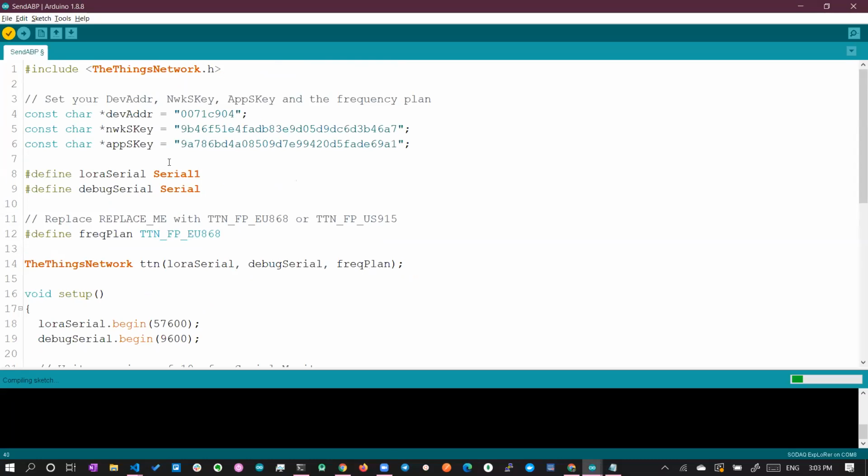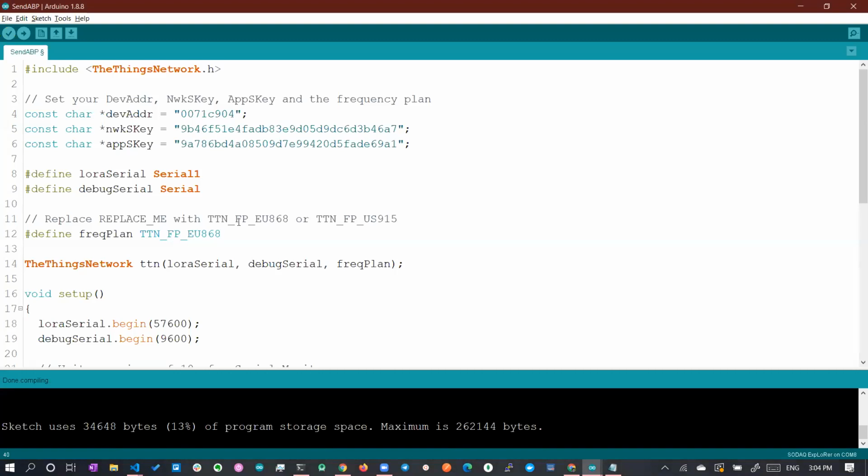So it will take a few seconds to compile. Okay, a few seconds. It will not take much time. It will compile quickly. So once the code is compiled, we can flash the code.